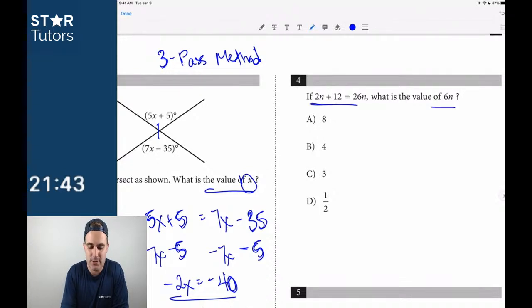Okay, what is the value of 6n? Be really careful. Read all the way through the question. What is the value of 6n, not what is the value of n? 2n plus 12 is equal to 26n.